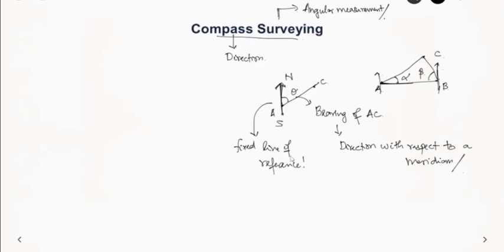So sometimes this fixed line of reference is not just the north-south line. Suppose sometimes you will have a reference point, like a chimney or a tower which is not going to move at all for years. Then you can measure with respect to that. So these are known as arbitrary reference points. So we'll see about the different types of meridian.